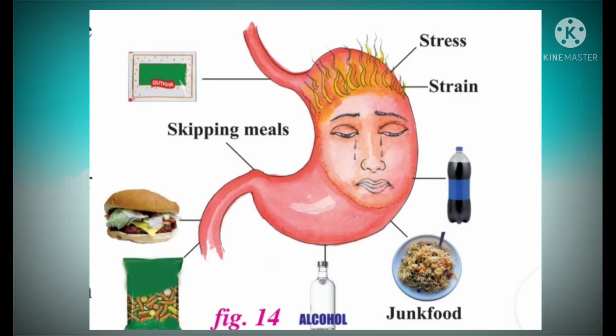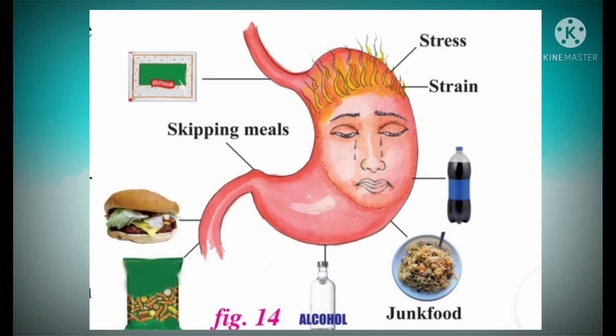Let us learn about acidity in this chapter. What is acidity? Do you know, children, what is acidity? We have a burning sensation in the chest, stomach and throat, a sour taste in the mouth, upper abdominal discomfort, and post-meal heaviness. These are due to consuming spicy food, stress, unhealthy and irregular meals.